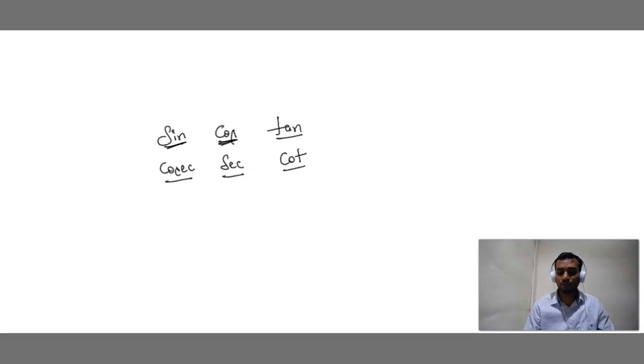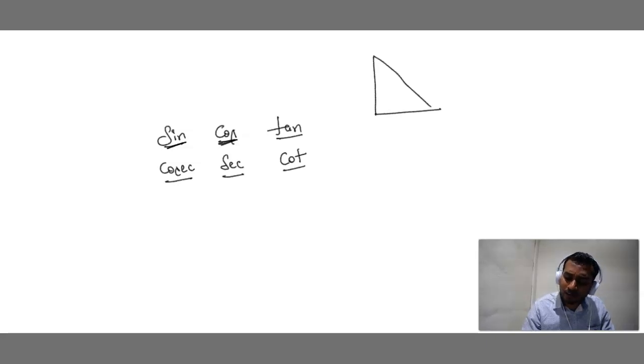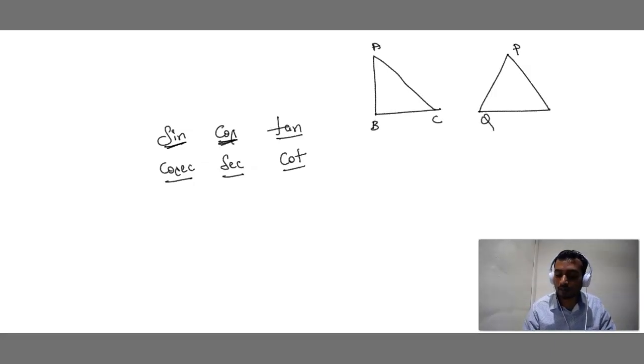One small question for you all. Can any of you tell me one very basic question? I have drawn two triangles here. You all can see this. I am going to write this triangle name as ABC and this triangle name as PQR. Okay, triangle ABC and triangle PQR. In this, can any of you tell me which is the right angle triangle, either triangle ABC or triangle PQR?